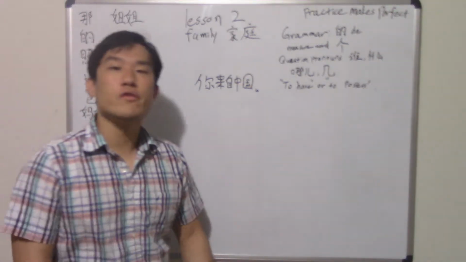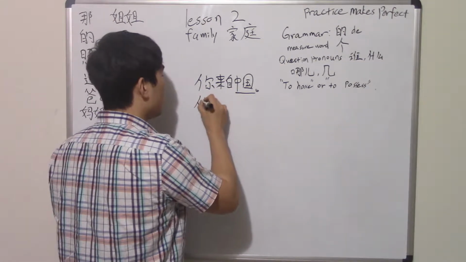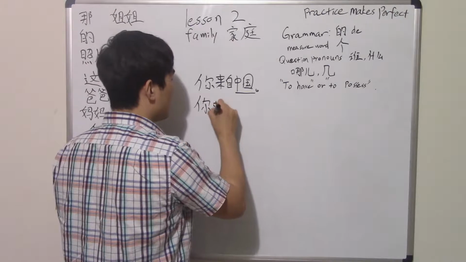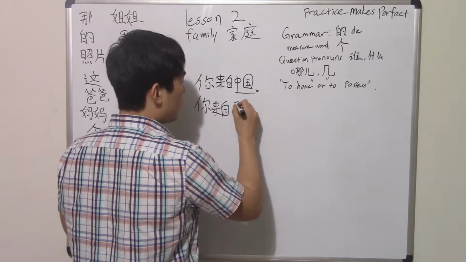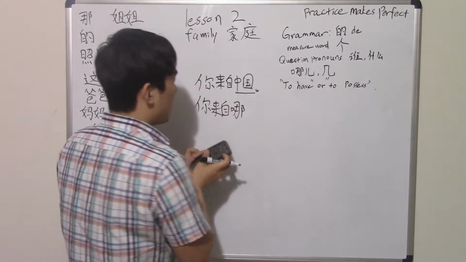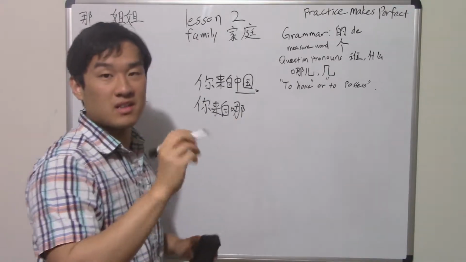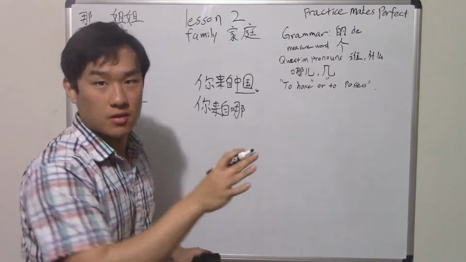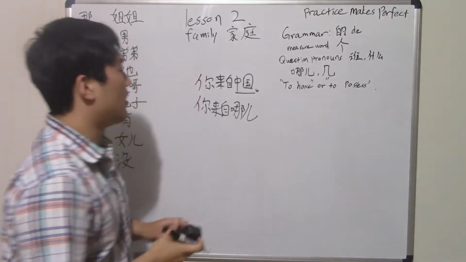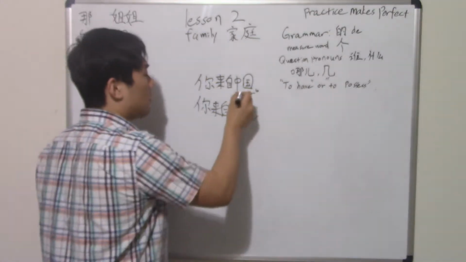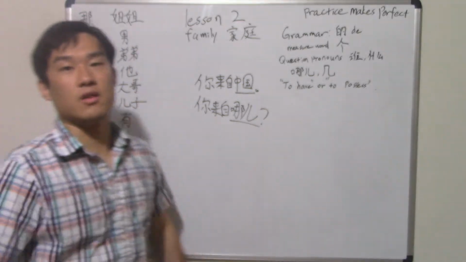Well, if I don't know where you're from, all we have to do is simply change the location here, which is 中国, to 哓里, so to this word here, where. So you're from where? Right? Sorry. Sometimes my writing order might get mixed up, but make sure you actually follow along to write the word, because that really helps you. It's really gonna help you out to write a word correctly, okay? So all you have to do is simply change the location here to where, and then make a question mark. There you go. 你来自哪儿? It means where you're from.